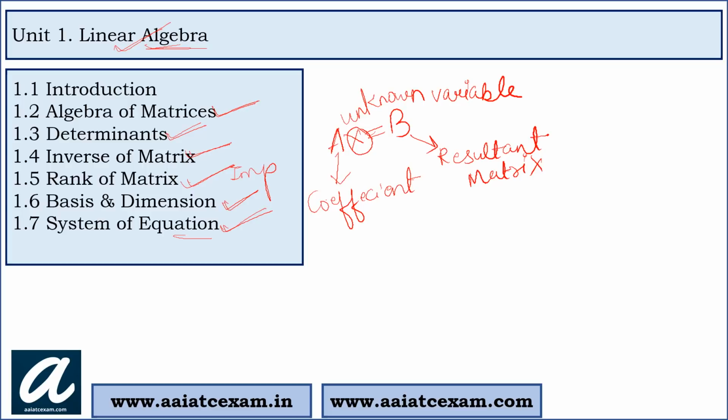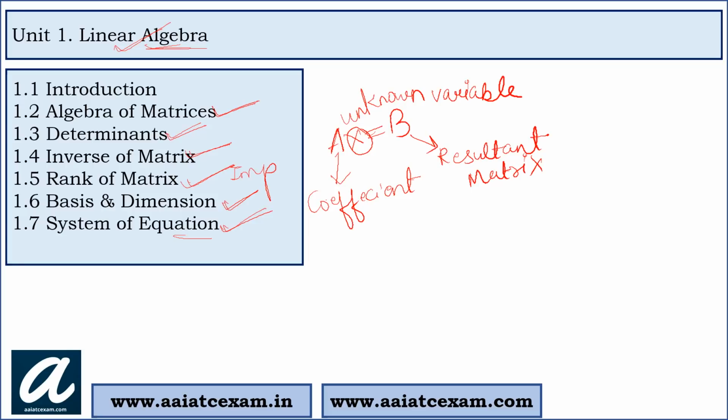So we have to calculate the value of X. But in most of the questions they will ask what type of solution. Generally there are two types of solution. First is consistent and second one is the inconsistent solution. In consistent solution, there are two types of solution. First one is the unique solution and another one is an infinite solution.